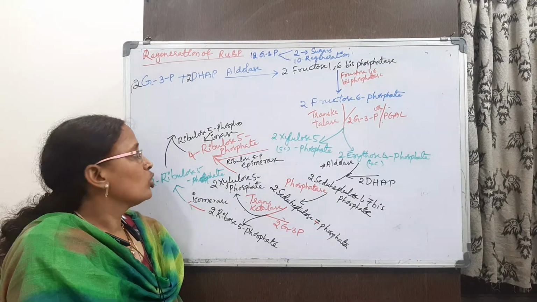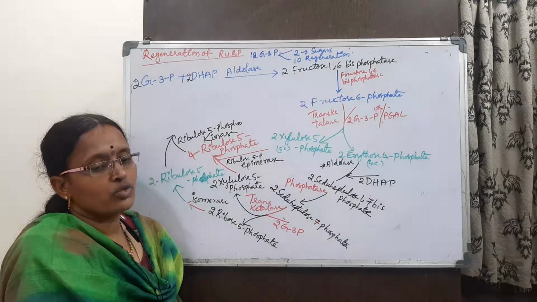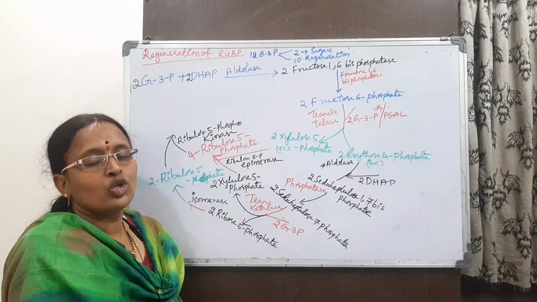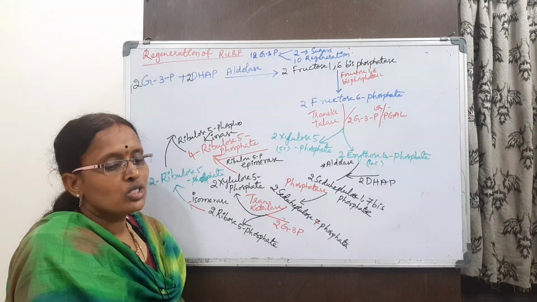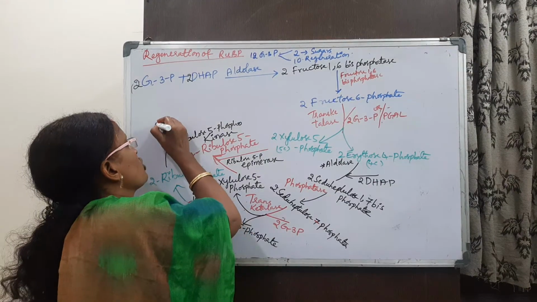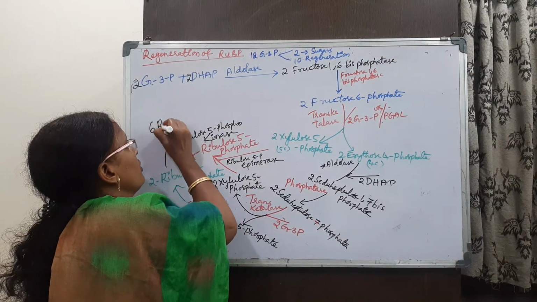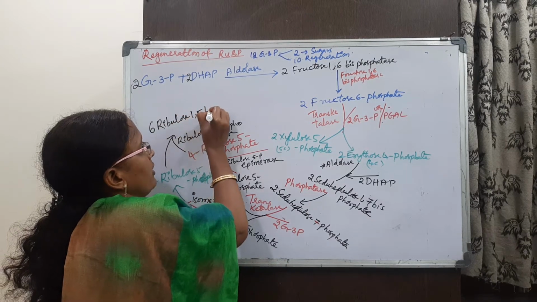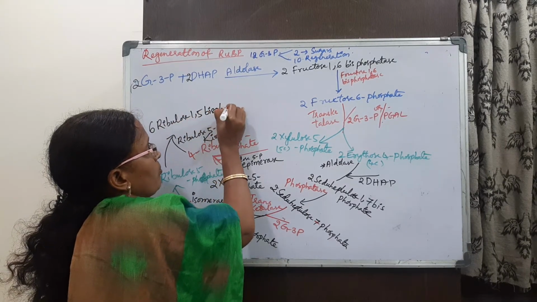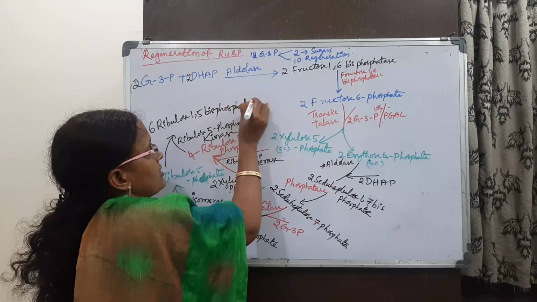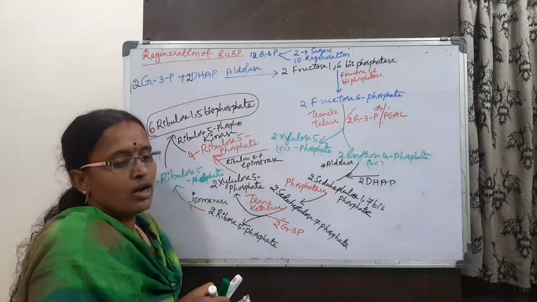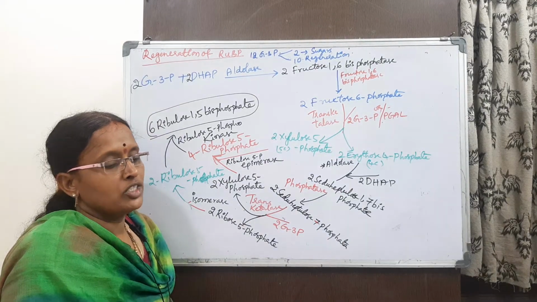It combines both the 2 plus 4 molecules of ribose, and it forms the 6 molecules of ribulose 1,5-bisphosphate. Okay, this is our final regenerated RuBP.